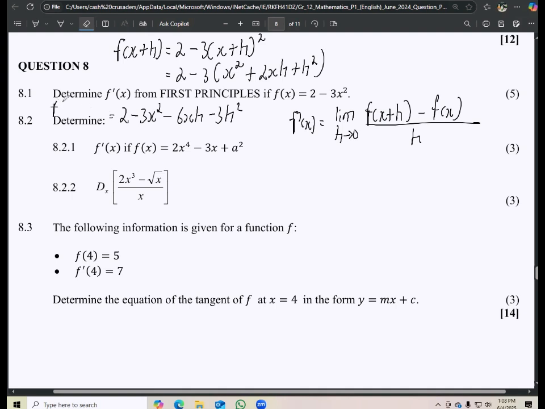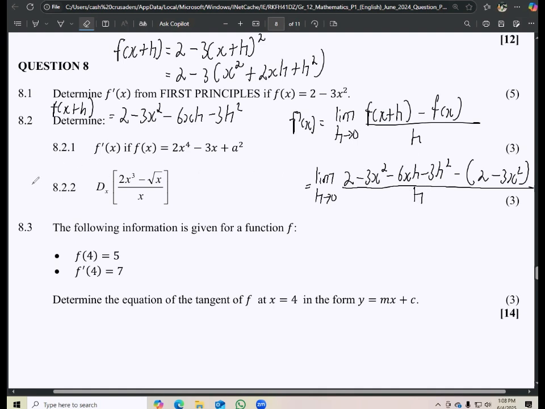So this becomes your expression for f of x plus h, which you're then going to substitute here. Always remember to keep the limit as h approaches 0 here at all times. Then this is 2 minus 3x squared minus 6xh minus 3h squared minus the original expression for f of x, 2 minus 3x squared, over h.